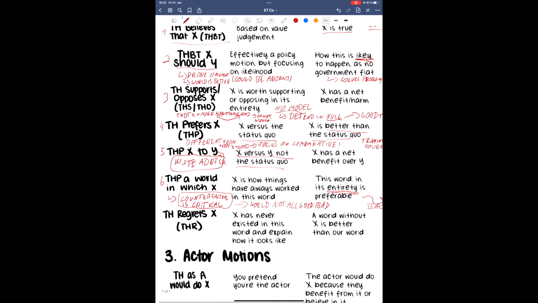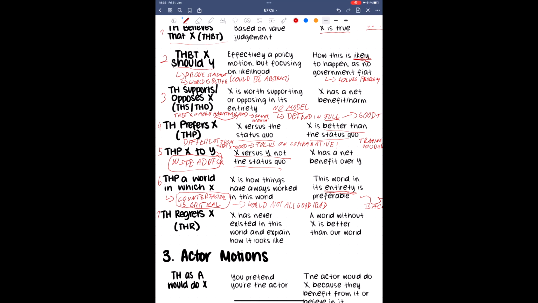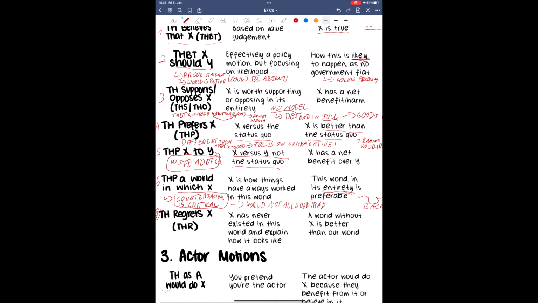Type 7. This house regrets X motions requires you to conceptualize a counterfactual in which X had never existed, which means to explain how the world would have developed in the absence of X. Unlike this house prefers a world in which X motions, this one requires you to explain the absence of something, whereas this house prefers a world in which may very well offer changes or additions to the world.